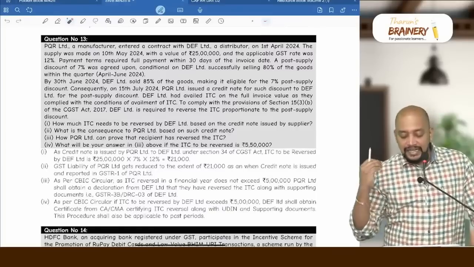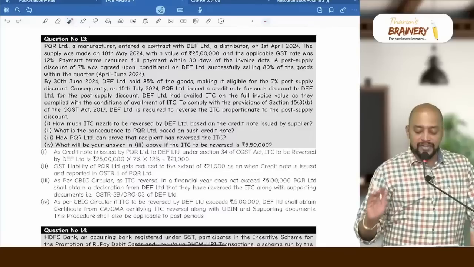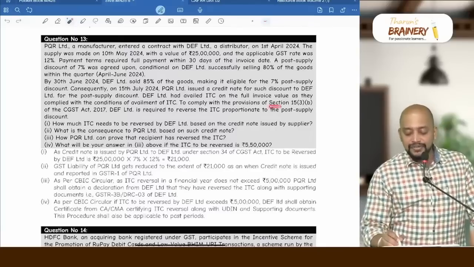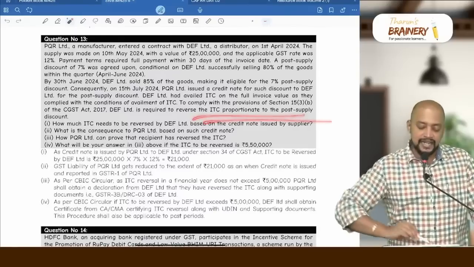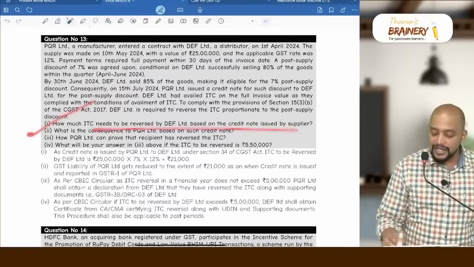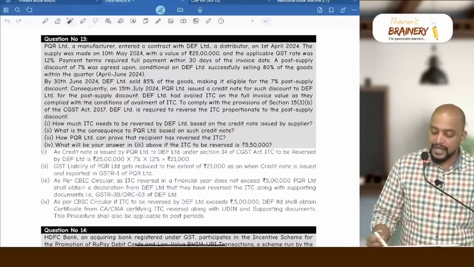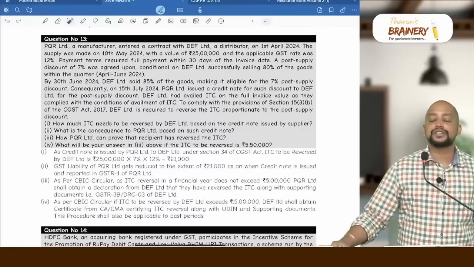DEF Limited had availed the ITC on the full invoice value as they complied with the conditions for availment of ITC. To comply with the provisions of 15(3)(b), DEF Limited is required to reverse the ITC proportionate to post supply discount. Now question number 1, how much ITC needs to be reversed by DEF Limited based on the credit note issued by supplier? So please see what is the value for which discount will be given.